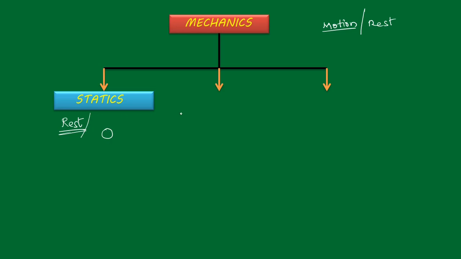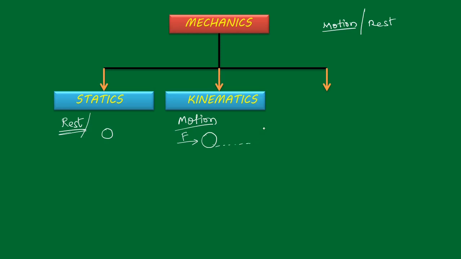Next comes kinematics. Kinematics discusses the motion of objects completely. Suppose I push one ball by applying some force, the ball will move up to some distance and then come to rest.